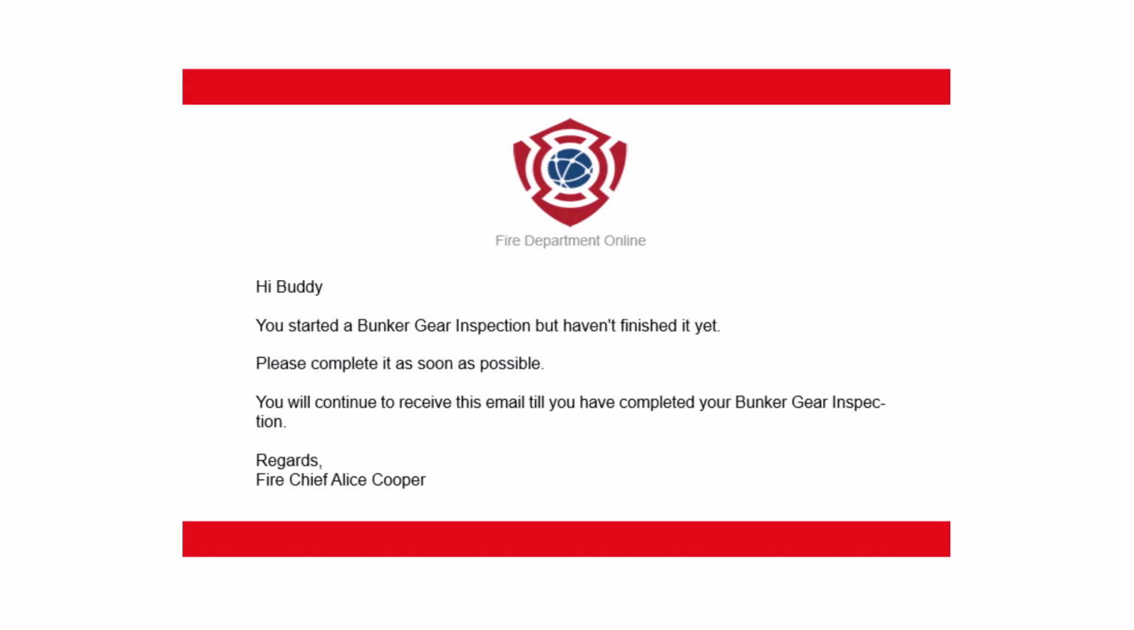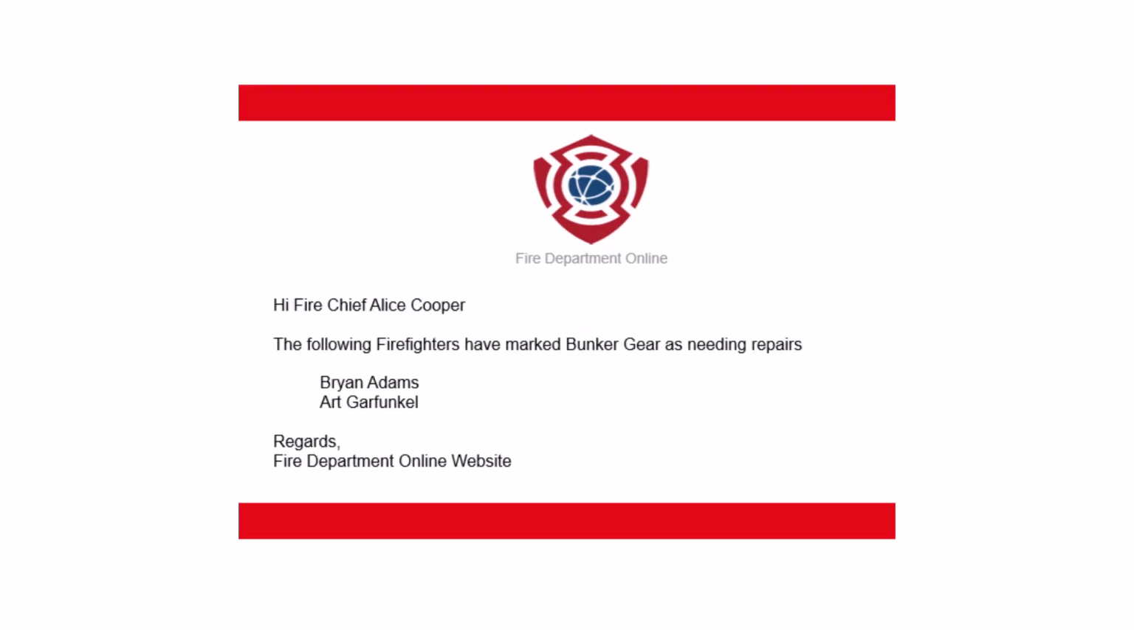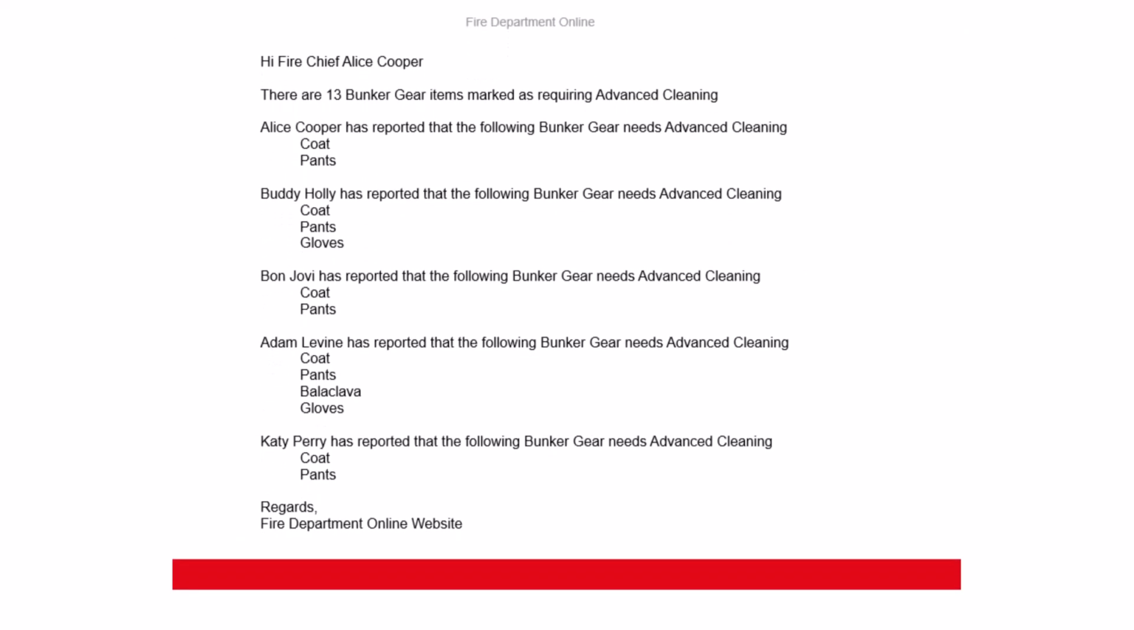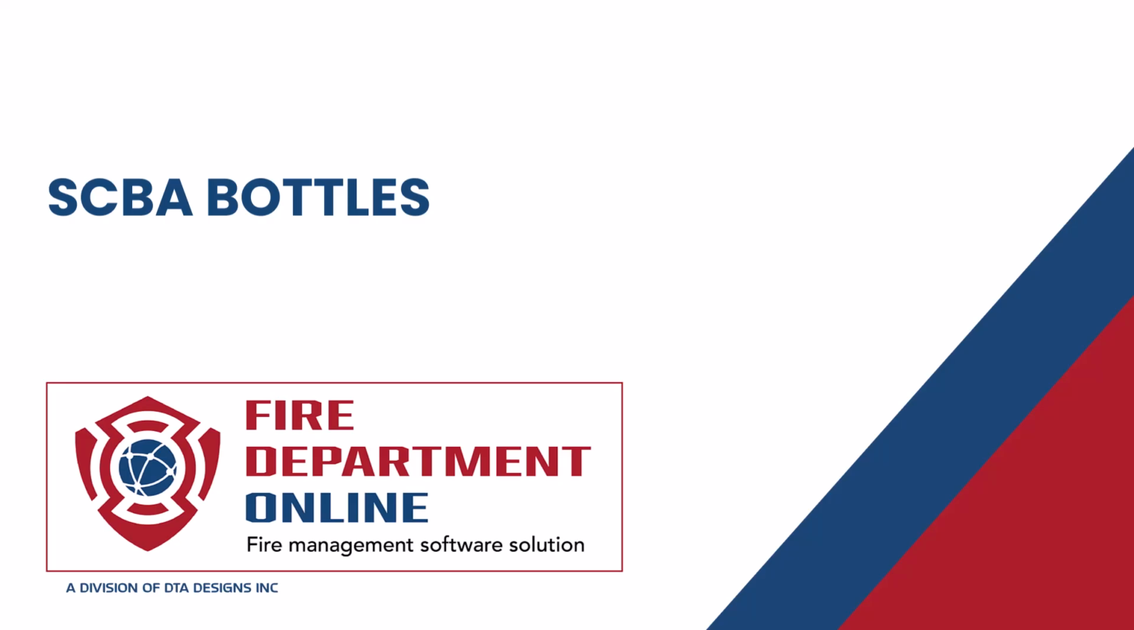There are 3 types of emails for the bunker gear feature. This is the email a firefighter would receive if they started to do a bunker gear inspection but haven't completed it yet. The fire chief would receive this email that 1 or more bunker gear inspection reports had been completed. However, some firefighters mark that 1 or more pieces of their gear requires repairs. This is the email that the fire chief would receive if firefighters marked 1 or more bunker gear items as requiring advanced cleaning.